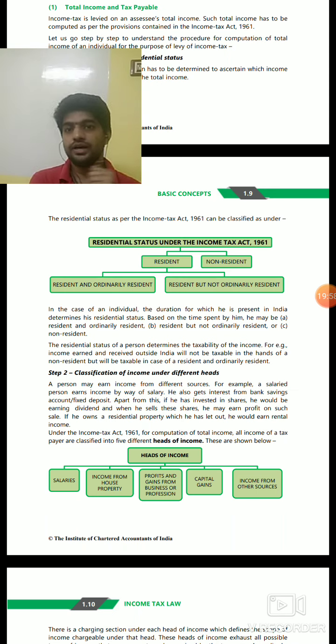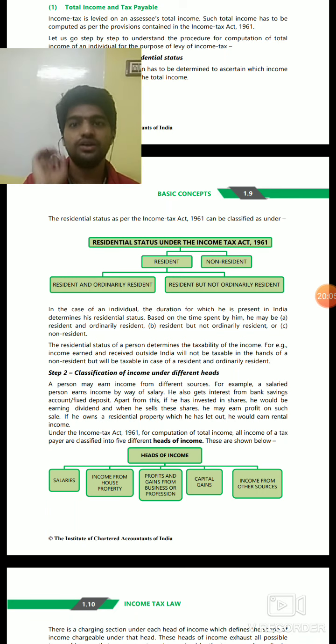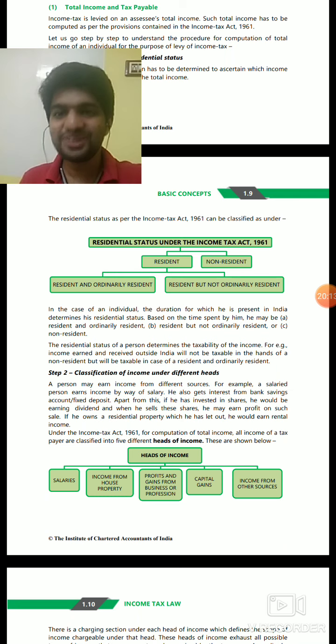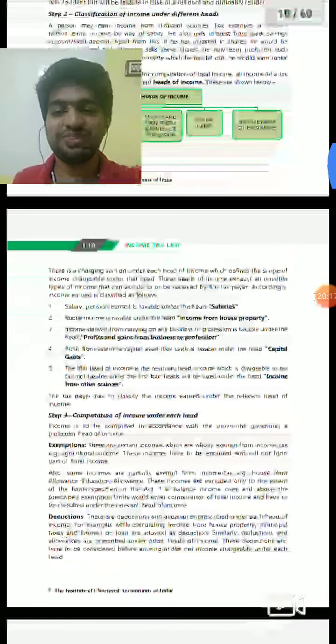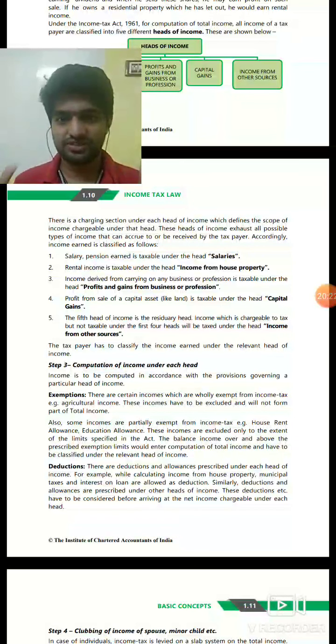I explained earlier that there are heads of income. There are not so many heads of income, there are 5 heads of income. One is salary, one is house property, one is profits and gains of business or profession, one is capital gain, and one is income from other sources. These things we will be covering in their respective chapters. I am just covering what all things are there. This is just an overview of the syllabus.